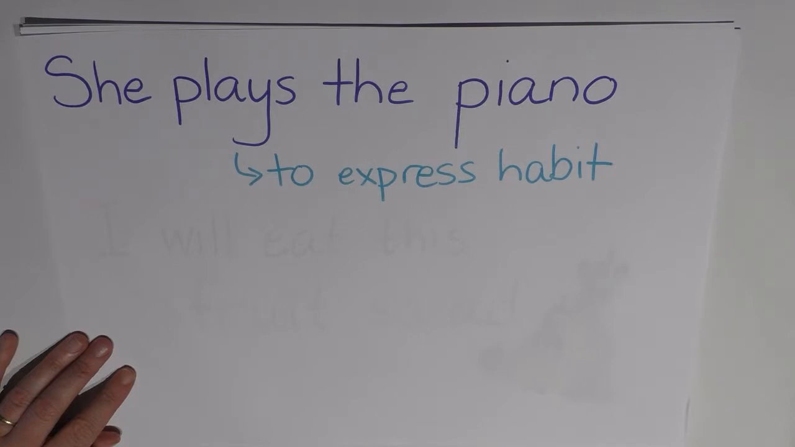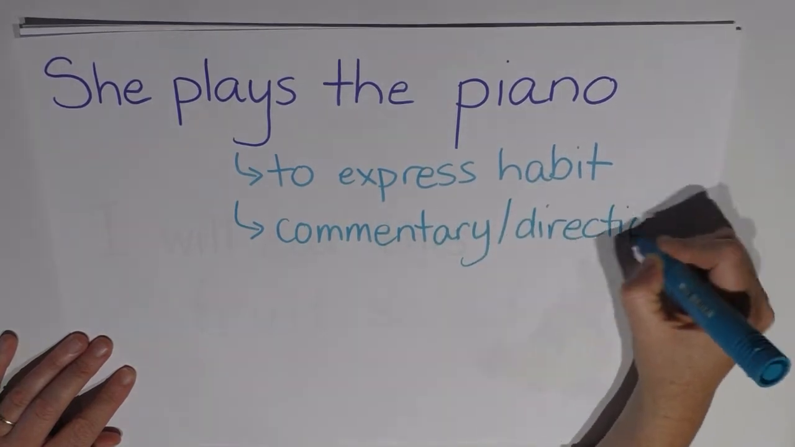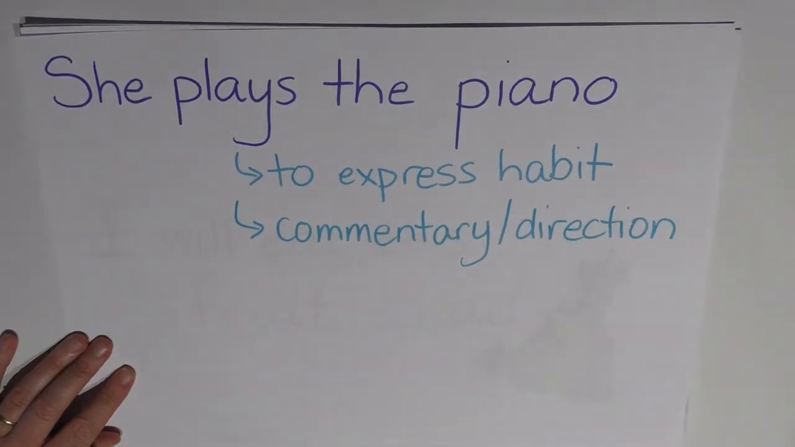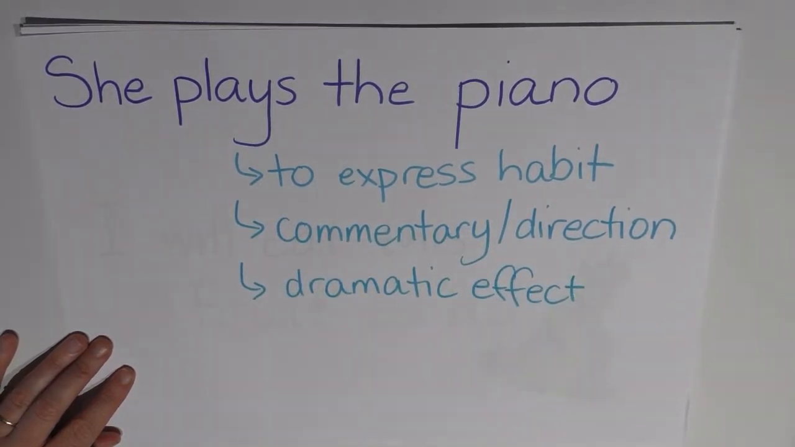This simple sentence in present tense can also be used to give a commentary or direction. She plays the piano while you sing. This present tense can also be used for dramatic effect. And then she goes and plays the piano, even though I asked her not to. And finally, this simple sentence in present tense can be used to express the future. She plays the piano at the end of this speech.